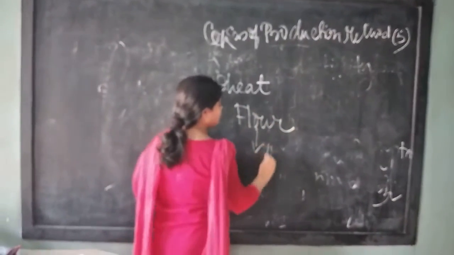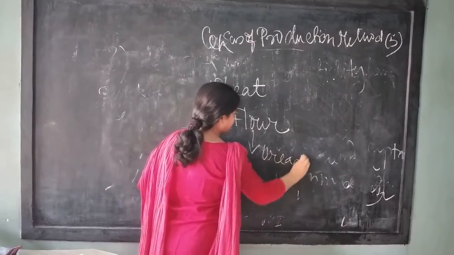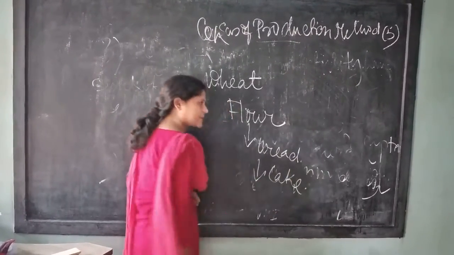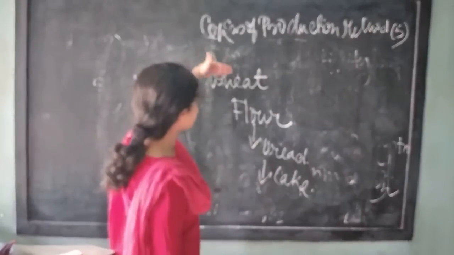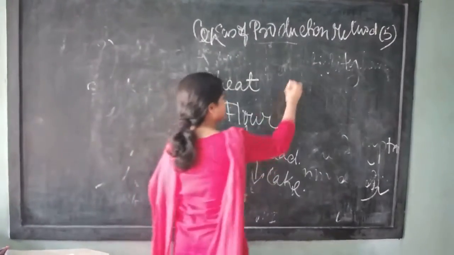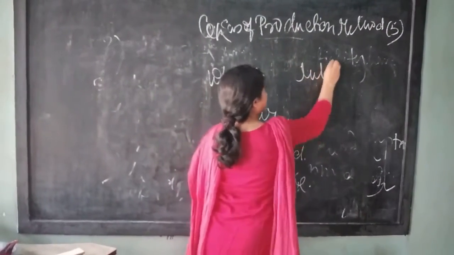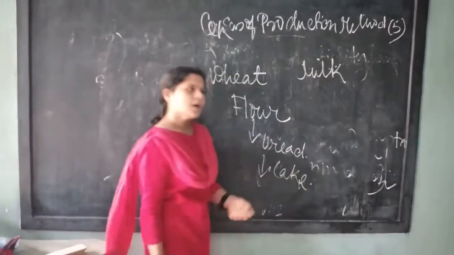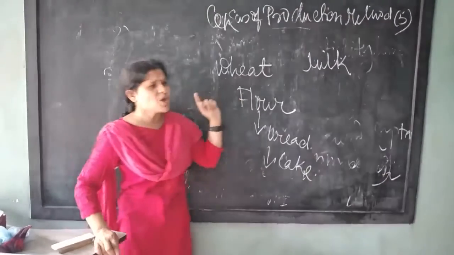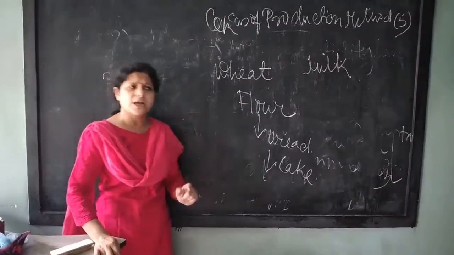From the flour, we can produce bread. From the bread, we can produce cake. So from this wheat, so many things can be produced. Another one is milk. From milk also, so many items can be produced. So one factor can be utilized in many types.